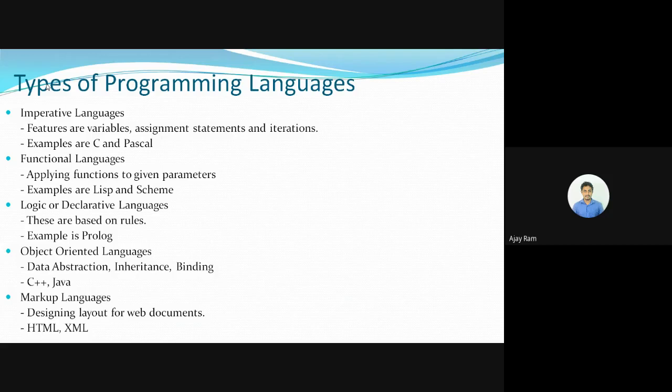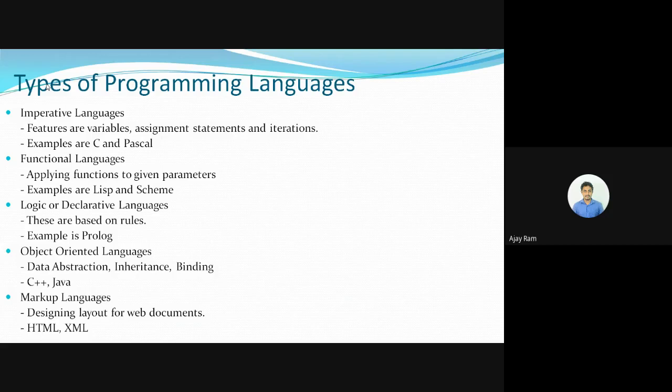We have imperative languages, functional languages, logic or declarative languages, object-oriented languages, and markup languages. Some of the features of imperative languages are variables, assignment statements, and iterations, the loopings and all. Examples under imperative languages are C and Pascal. When we go with C or Pascal, we have features like variables, assignment statements, conditional statements, and iterations. So these are called imperative languages.